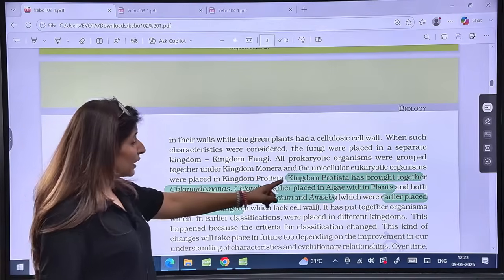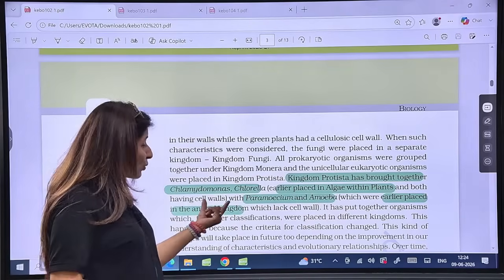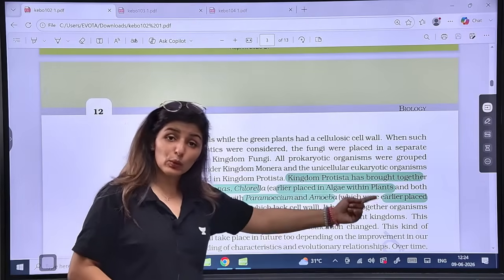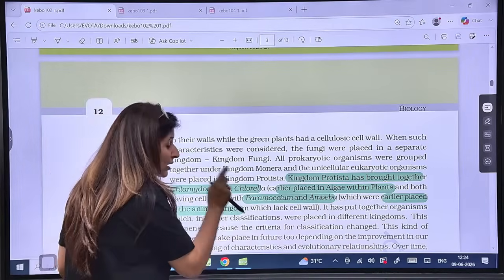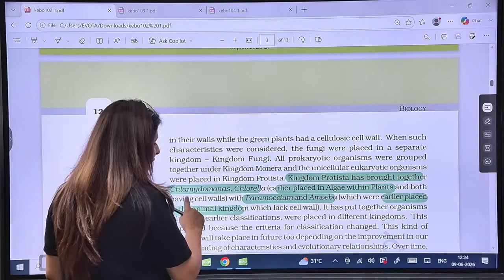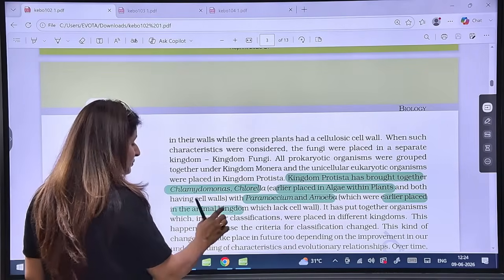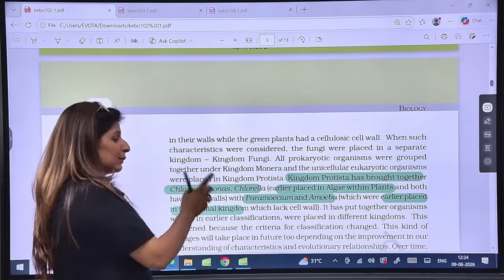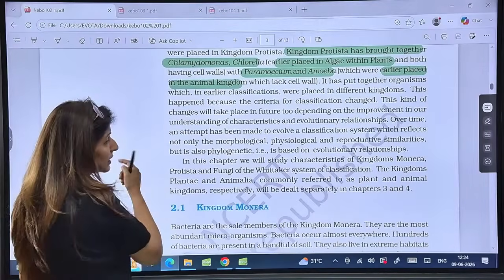cell wall. Now moving to this very important line: kingdom Protista has brought together Chlamydomonas and Chlorella, which were earlier placed in algae with plants. Later they were pulled out of the kingdom Plantae and categorized under Protista, right? Both have cell walls. And Paramecium and Amoeba, which were earlier placed in the animal kingdom and lack a cell wall, were taken out from kingdom Animalia and put under Protista, the protozoans as we call them today. Is this point clear?